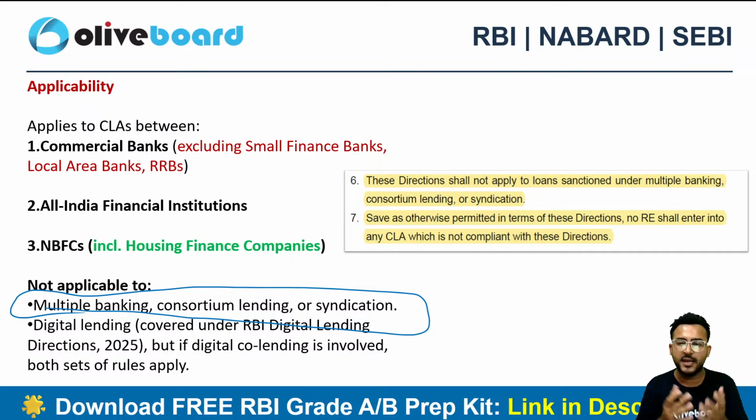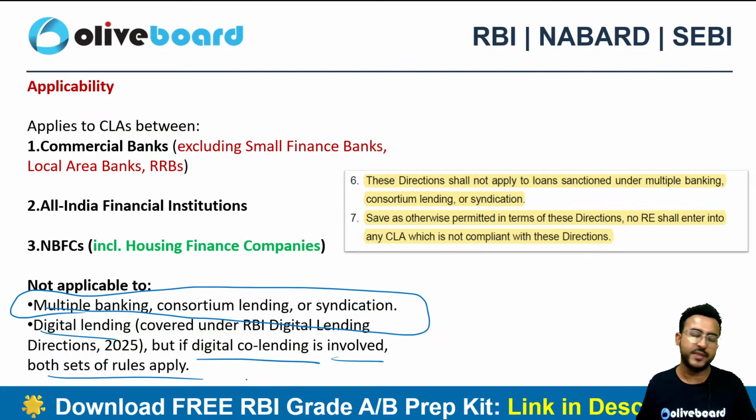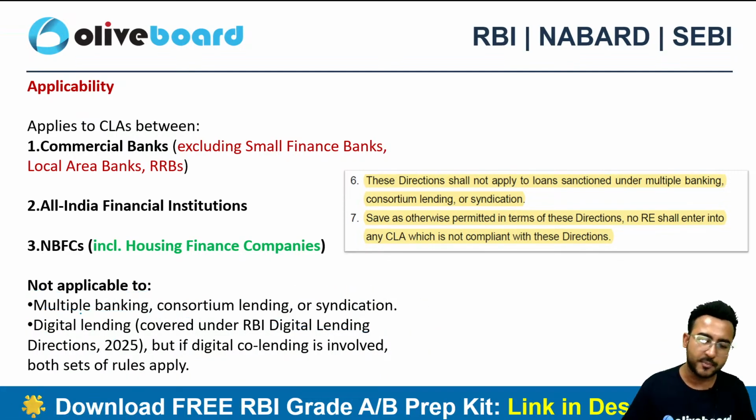There cannot be multiple lenders. There can only be two lenders. Crux of this circular. It is even not applicable to digital lending practices. However, if you are giving digital lending and two lenders are involved, again a co-lending, then it will apply.